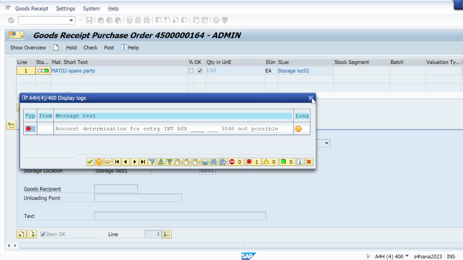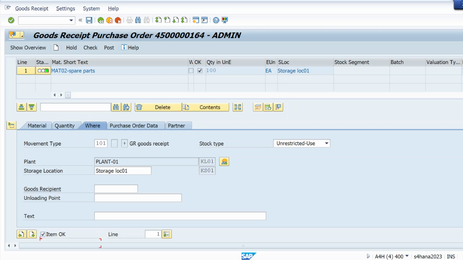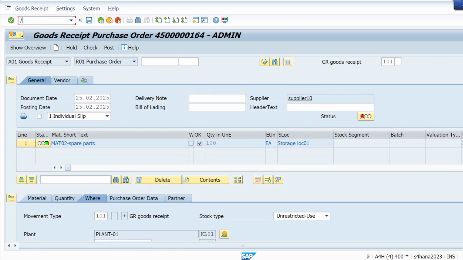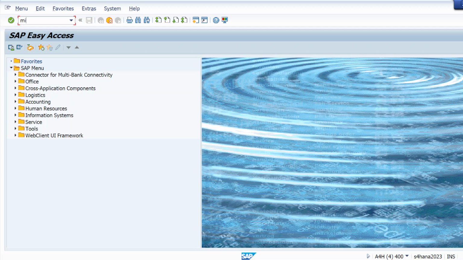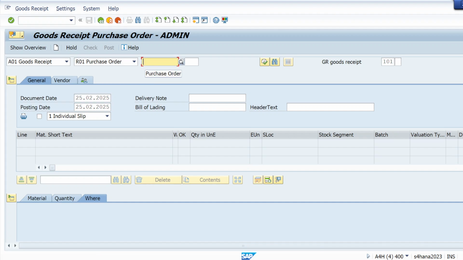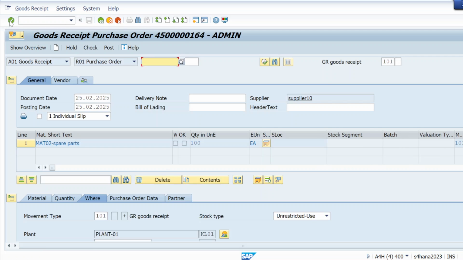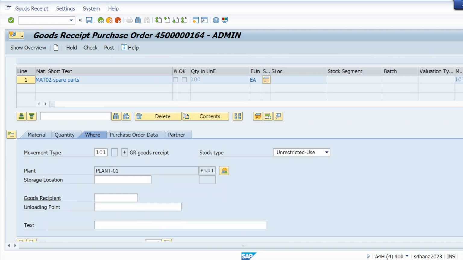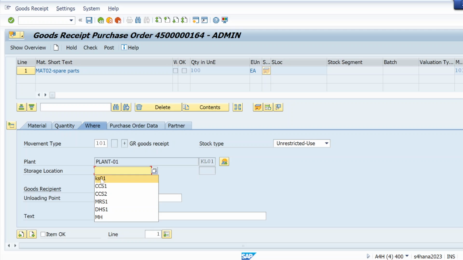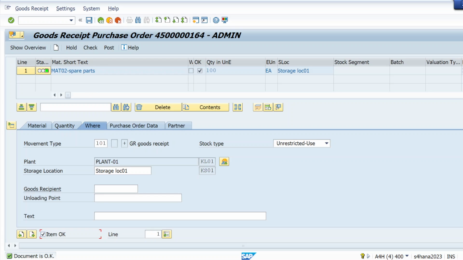Now let me show you again. We do goods receipt just by using T code MIGO. Just use T code MIGO, hit enter, and do goods receipt against purchase order. So this is my purchase order number, hit enter. And here, go to storage location, item okay, check it. And this is how we can post a goods receipt.